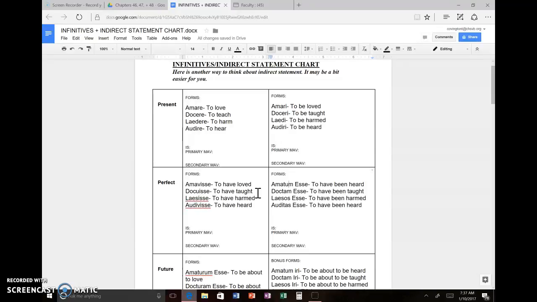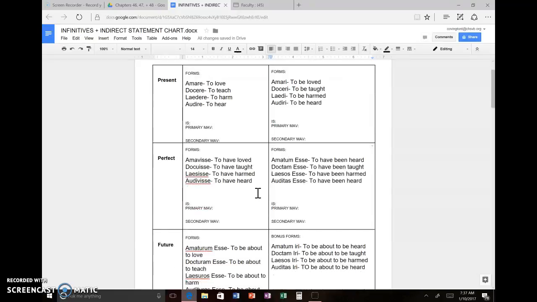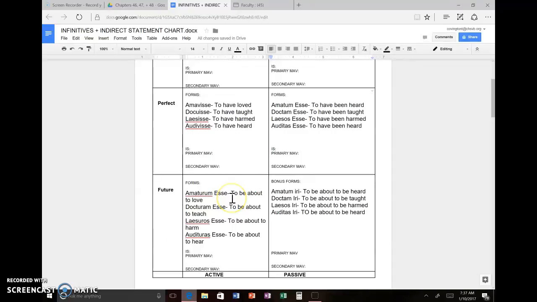Okay. What we have to understand about indirect statement, and we can kind of understand it from even the basic ones we've been doing. When we have an indirect statement, we have three main things. We have a main verb, an accusative subject, and an infinitive. But in our indirect statements, we haven't been translating infinitives as if they're actually infinitives. We've been translating them as something different, as just regular main verbs. That's where the answer lies to the question, when would I ever use to be about to love or to be about to be heard?